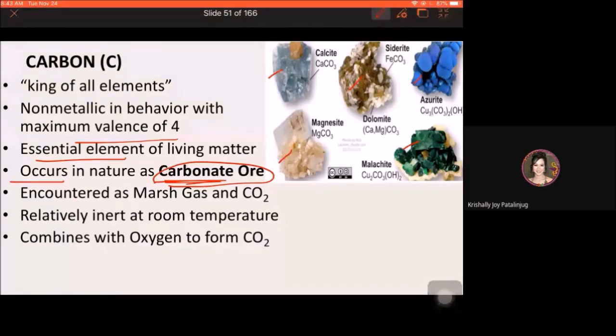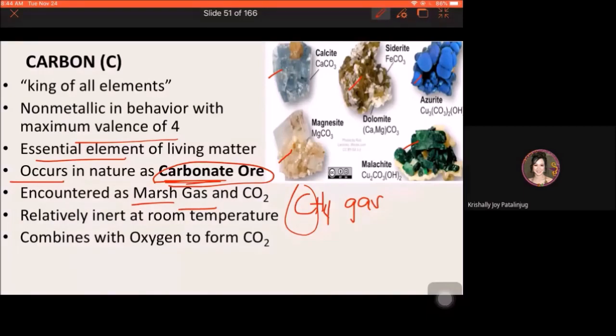Okay? Also, another occurrence or existence ng carbon is in a form of gases. Example, yung marsh gas, that is the methane, yung methane gas, CH4 or yung biogas. I think familiar man siguro mo, methane gas, biogas, that is marsh gas. Okay, so meron siyang carbon. Carbon dioxide gas, that is also one of the occurrence of carbon. So in a form of gas. Okay.